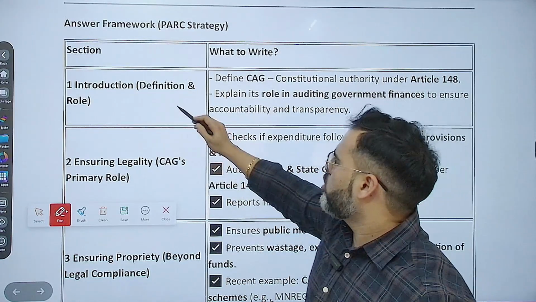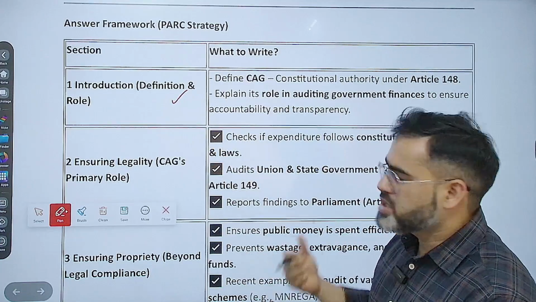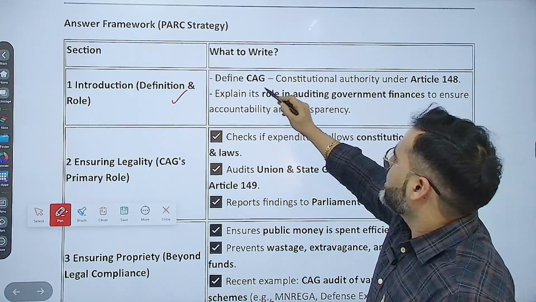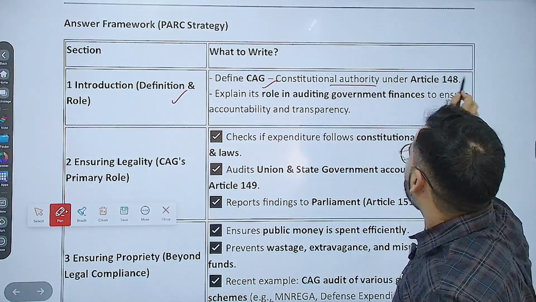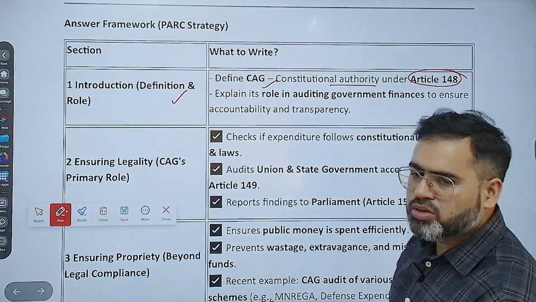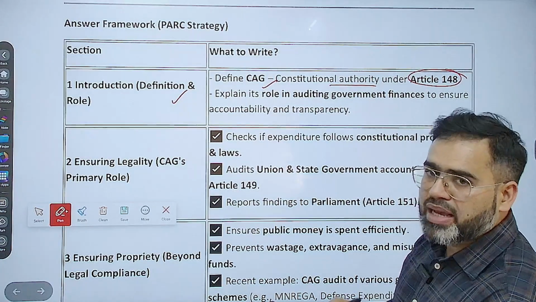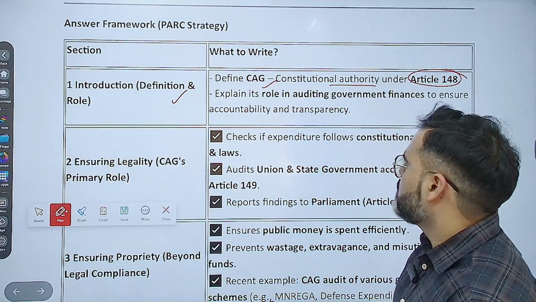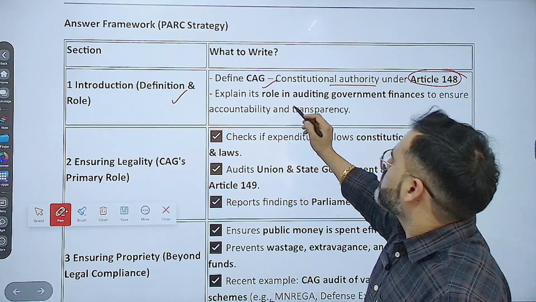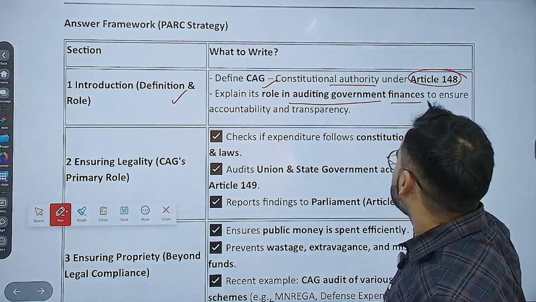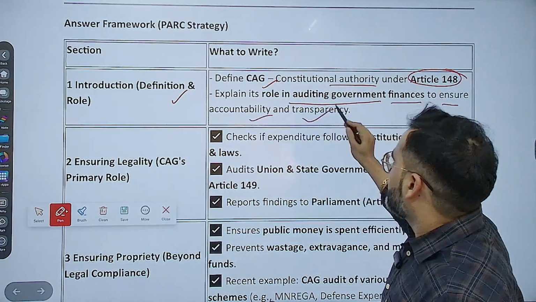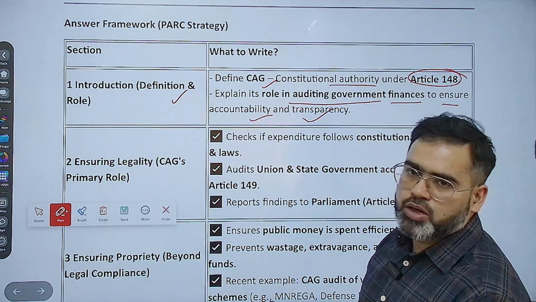So you have to talk about purpose, means introduction, definition, role. ये क्या है? तो define CAG, constitutional authority under article number 148. तो जहाँ जहाँ पे article number हो, please add that article number. That has some extra weightage in UPSC GS paper 2. Explain its role in auditing government finances to ensure accountability and transparency. That is the main introduction.